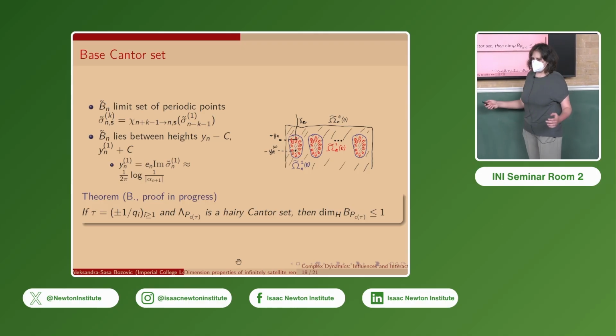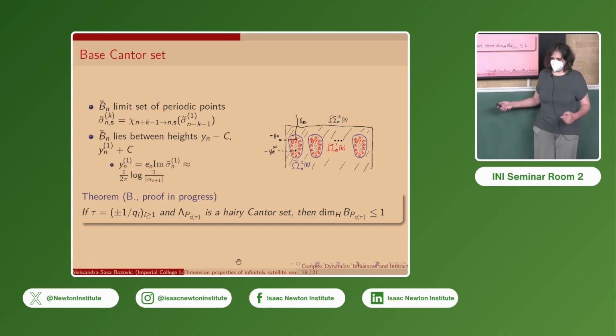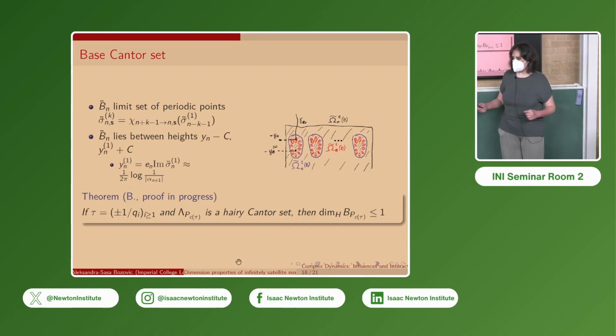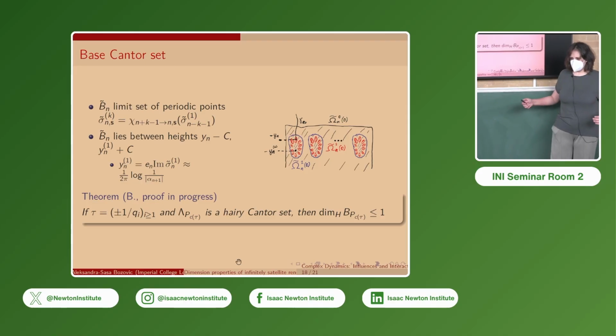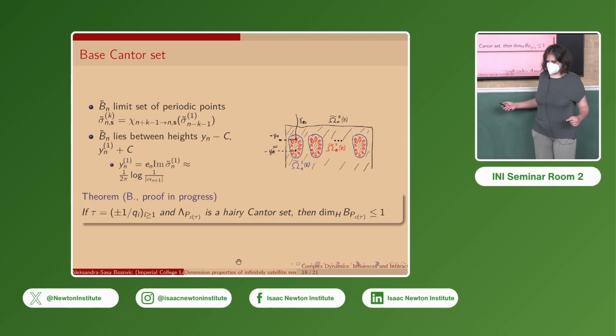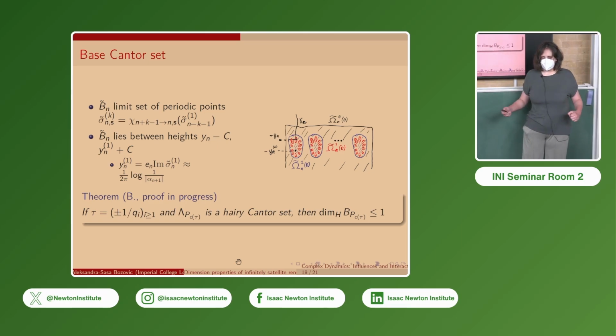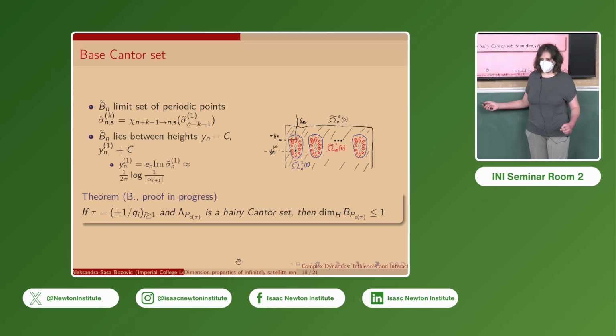And my main result here is that, again, in the case where all renormalizations are of bottom type, or the combinatorial type consists of unit fractions, and the post-critical set is a hairy Cantor set, so this only applies to the hairy Cantor set case, the base Cantor set has Hausdorff dimension bounded above by 1.